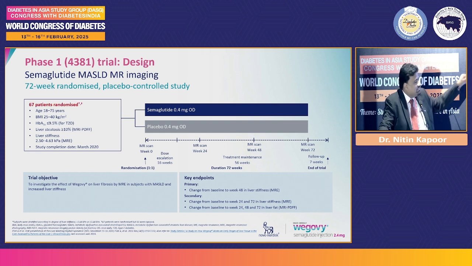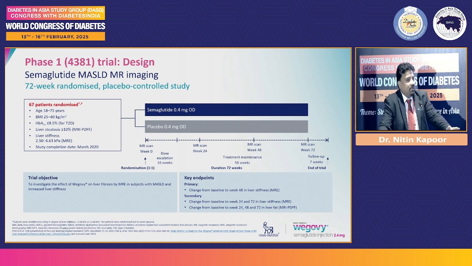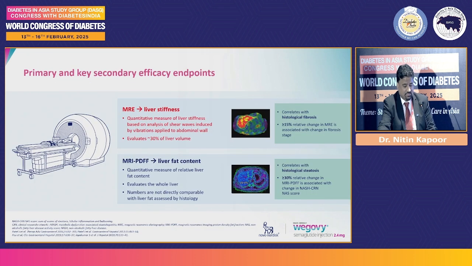Here we had only 67 patients that were randomized. Fairly small study. Again, the major outcome that we're looking at is not something very invasive. When you're starting a new molecule in a new disease, you would like to probably look at non-invasive methods, and the kind of endpoints that you have. The primary endpoint is not liver biopsy. It is essentially looking at elastography, MR elastography, or liver stiffness, which is non-invasive. And that was the primary endpoint.